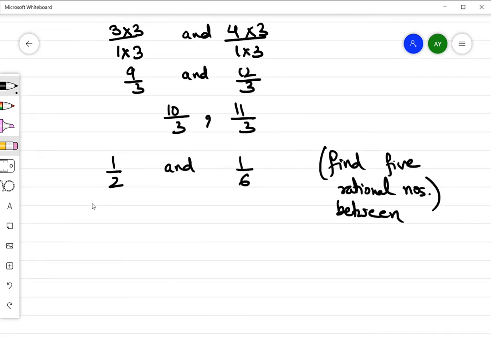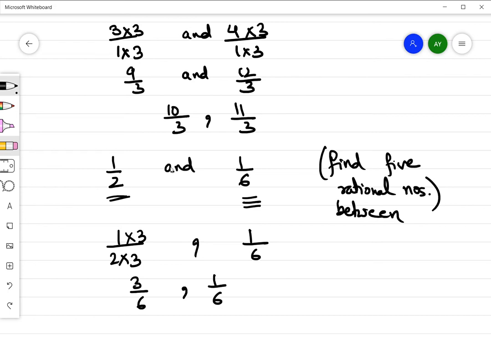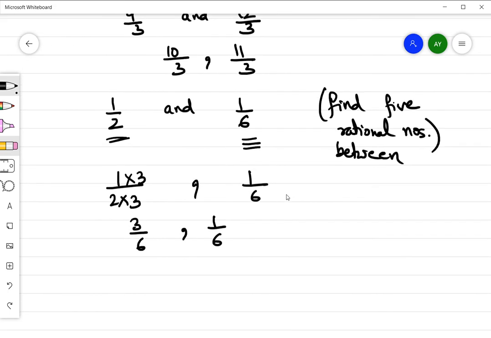First we'll take the LCM and make the denominator the same. So the LCM of 2 and 6 is 6 only. So the denominator here also I'll make 6. I'll multiply both numerator and denominator by 3. Here I'll keep it the same. So it'll become 3 by 6. This will be 1 by 6. Now I need to find 5 rational numbers.